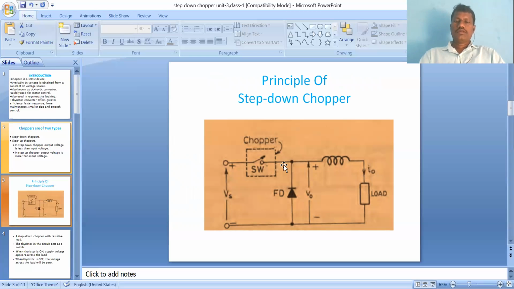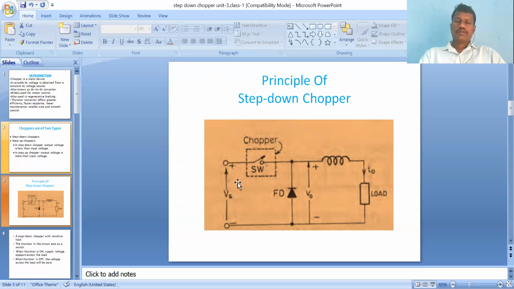Now coming to the principle of operation of the step down chopper. This is the circuit diagram of a step down chopper. SW is the symbol for the switch or chopper, where the switch can be SCRs, IGBT, MOSFETs, whatever device we use. It acts as the chopper device, and there is a freewheeling diode, inductor, and load. The load can be a resistor load, RL load, whatever it is. VS is fixed DC. By giving a constant DC input voltage to the chopper circuit, this circuit is called a step down chopper circuit.